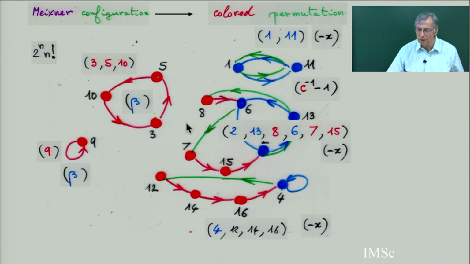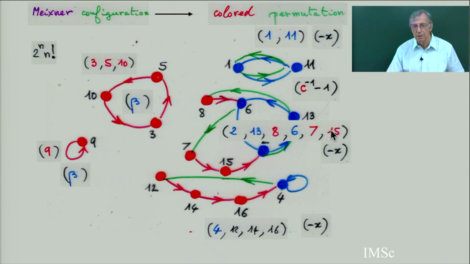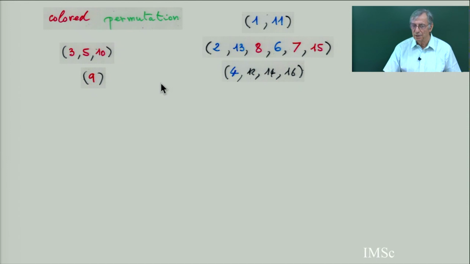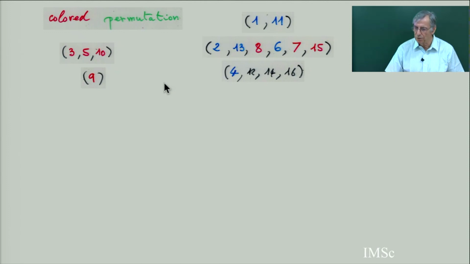If you follow the green cycle, you get a cycle on the numbers from 1 to n, but with blue integers and red integers. And so your bijection is between Meixner configurations and a set of cycles on the bicolored integers. And so I get a proof that the Meixner configurations are counted by 2 to the power n times n factorial.